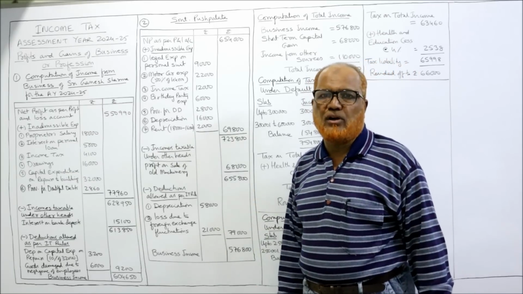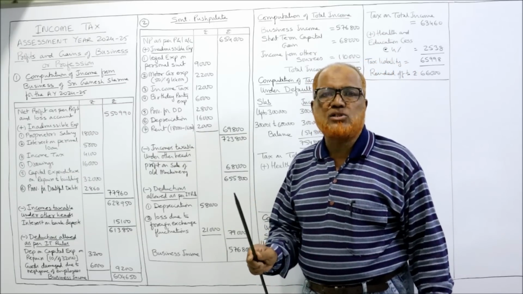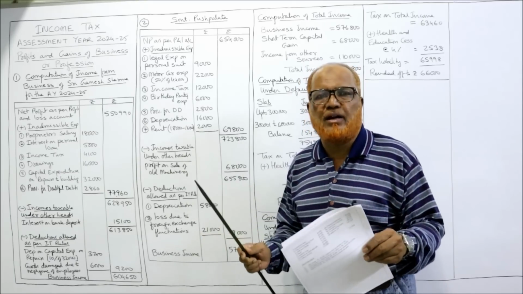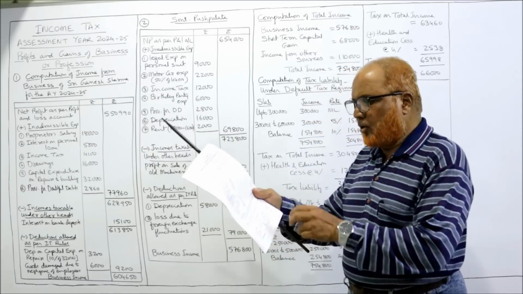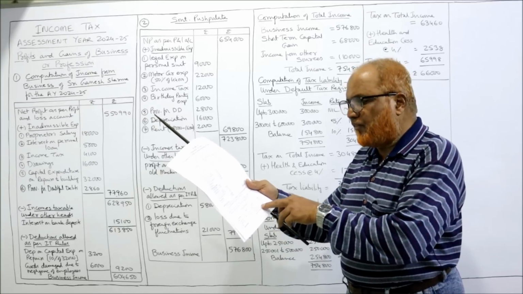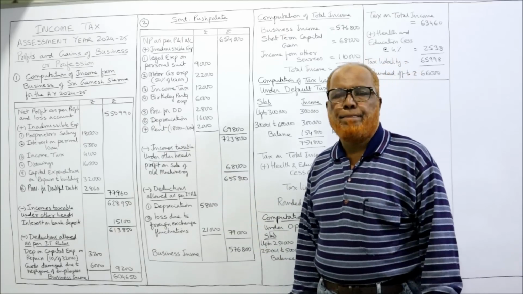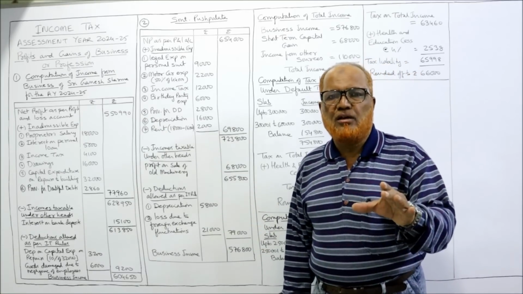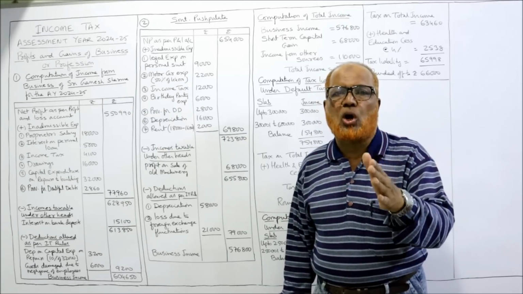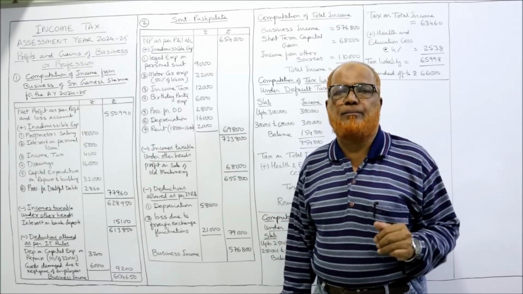Credit side of profit and loss account. See any income which is not taxable under business income, separately taxable under other heads. Gross profit. Then rent sublet, just now we have discussed. Profit on sale of old machinery. If any machinery is sold, the profit arising is taxable as short-term capital gain.